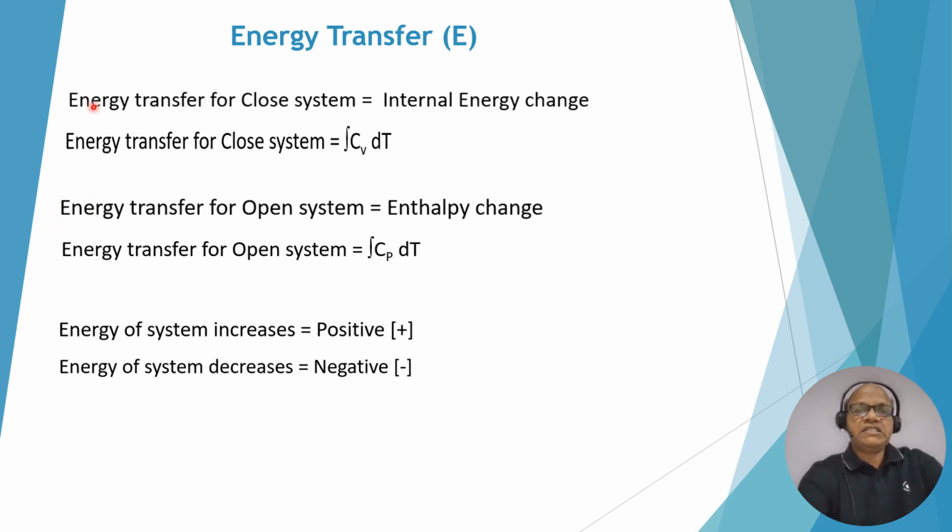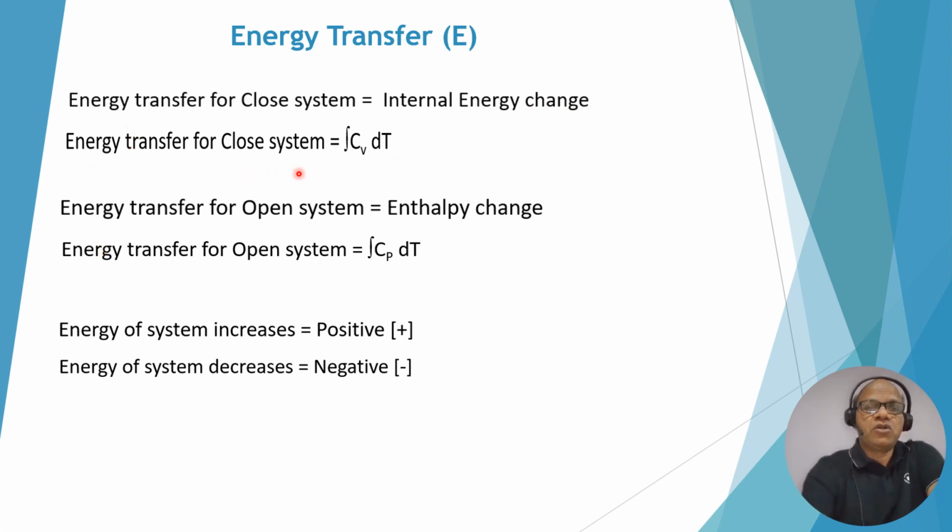Now what about the energy transfer? Energy transfer for the closed system is called internal energy change. Energy transfer for the closed system is written as integration of CvdT, that is internal energy change.